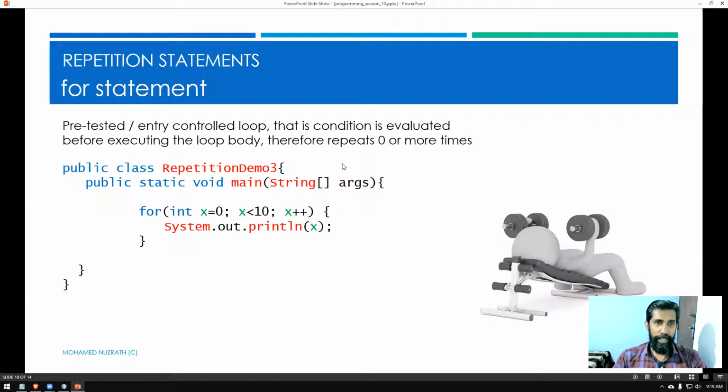The other thing again, because the condition is evaluated at the beginning, this can execute the loop body for zero or more times. That means it can totally skip executing the loop body at all. And this is a predefined loop because by looking at the condition and the values, you can guess or you can tell exactly how many times the loop will work.